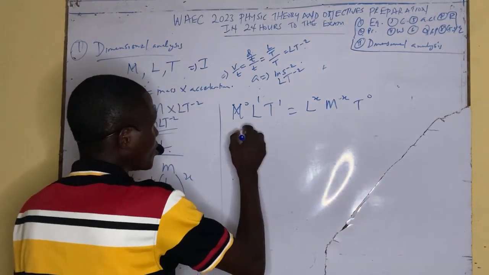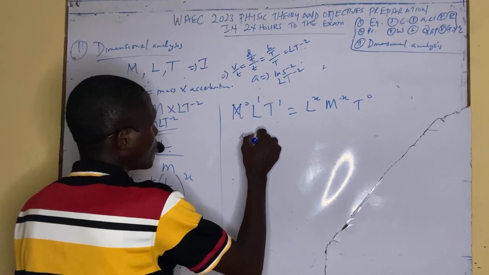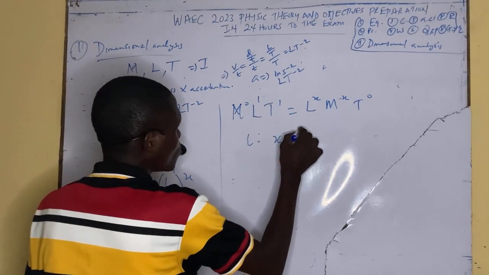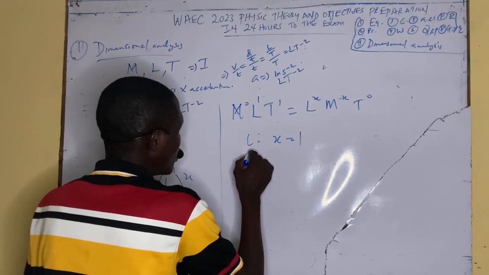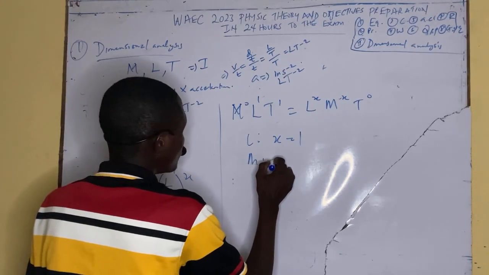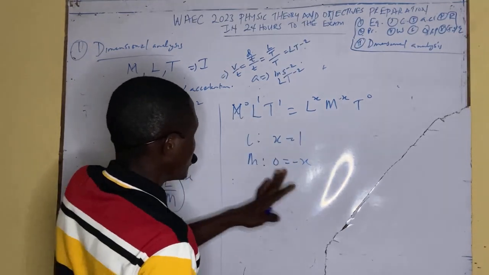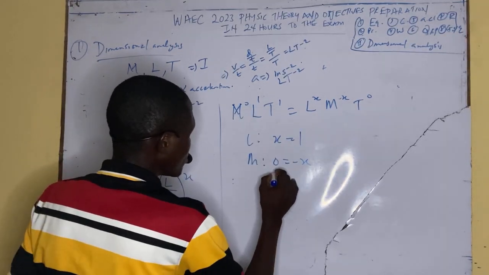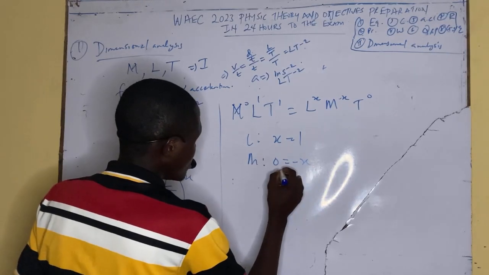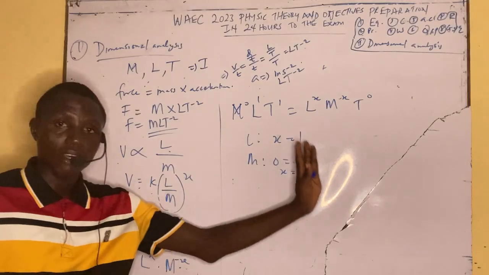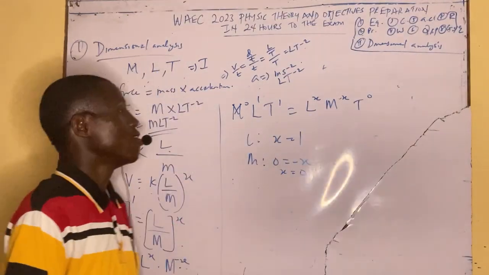If you are to add, X now will be equal to minus what? For L, L is equal to 1. For M we have 0 equal to minus X. 0 equal to minus X. Then, in other words, you are going to have X is equal to 0. And that's how you get it, you introduce it. Don't forget that this is just a question coined from my head.